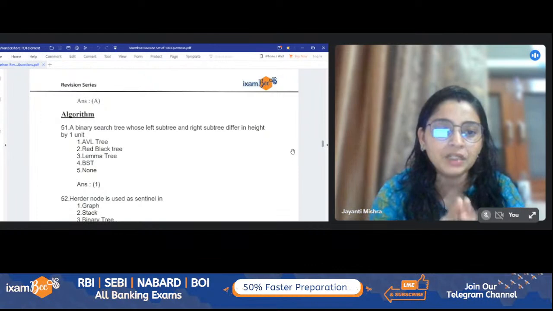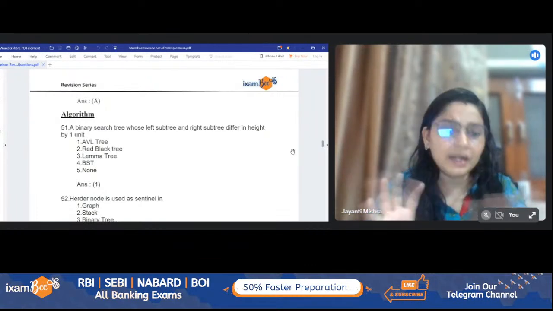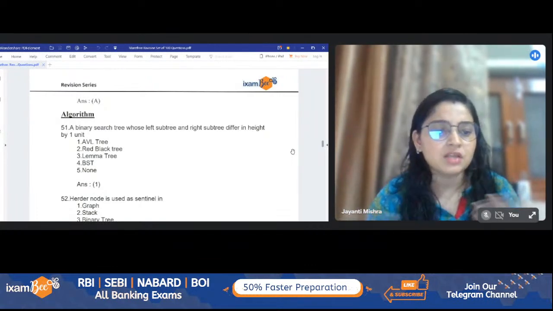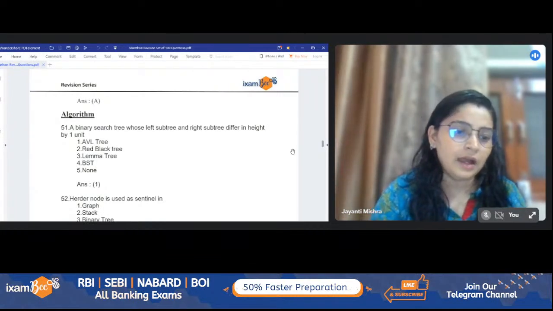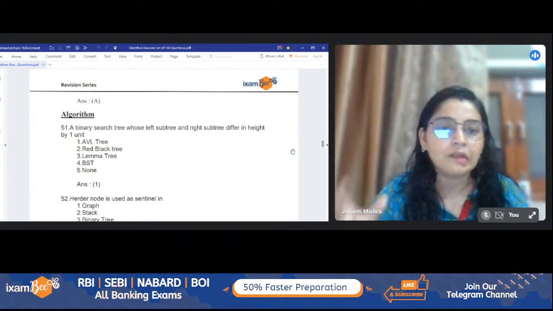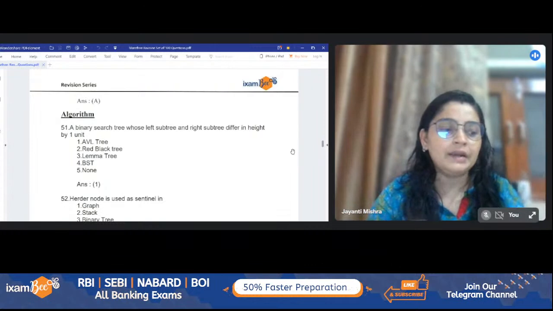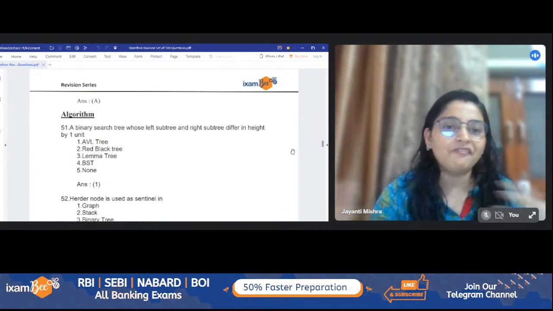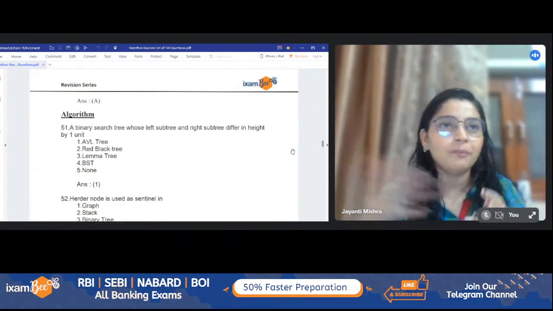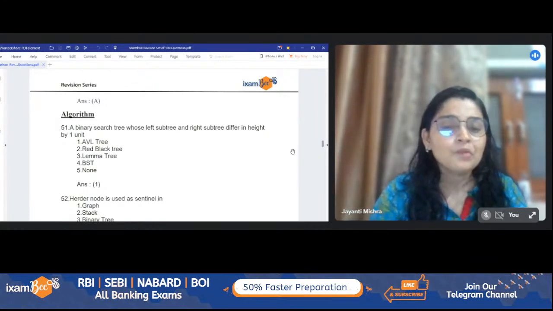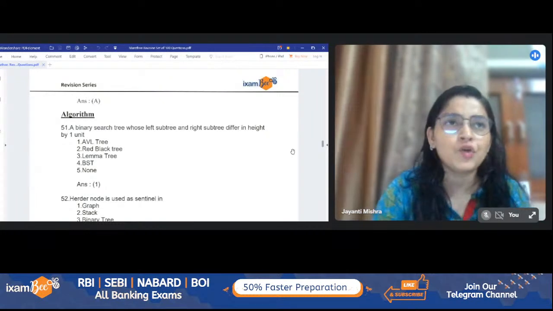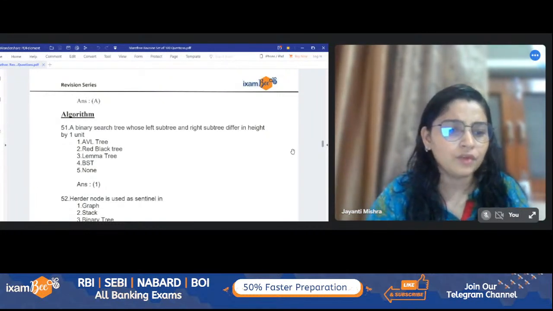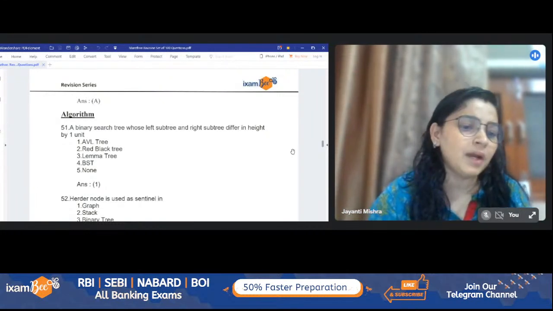Now, yeah, this is the answer. AVL tree. A red black tree is a tree where the nodes are colored red and black, and every red colored node cannot have a red neighbor. Every red color should have a black neighbor, and black should have a red neighbor. No direct connection between the similar kind of colors, in order to maintain the balance of the tree. Okay. Yeah, AVL for -1, 0, and 1.